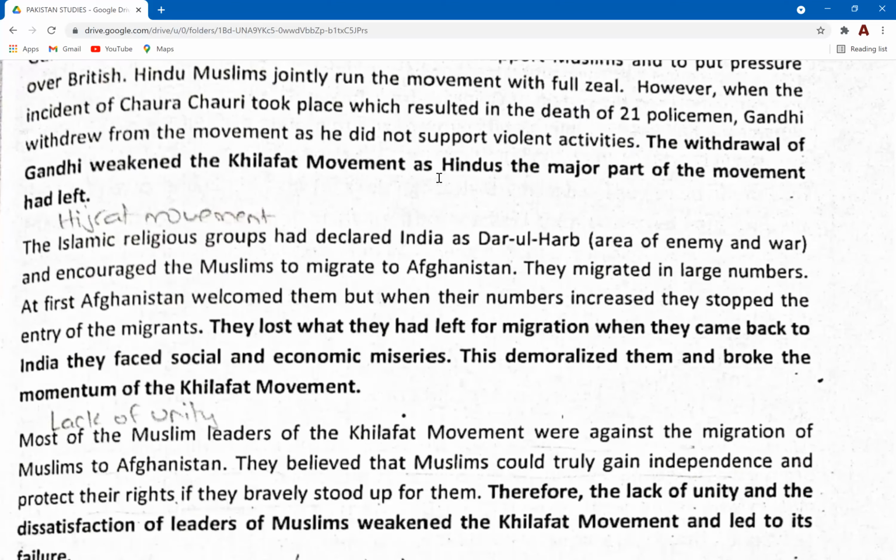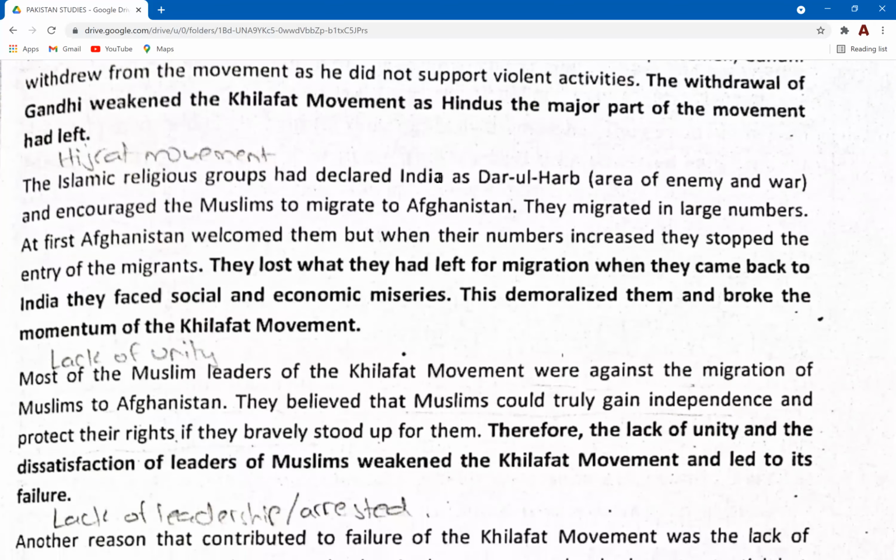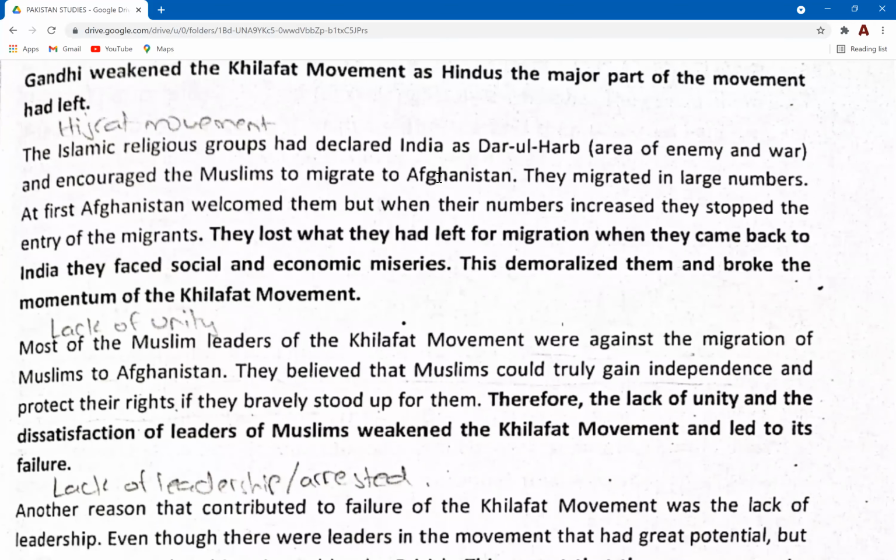The Hijrat movement was another reason for the failure of the Khilafat movement. The Hijrat movement, if you remember, was when Muslims migrated to Afghanistan, and the Afghan government didn't allow the Muslims to enter the territory. So what happened was, because the Muslims had left everything, their properties and their belongings, behind in India, and they migrated without anything, they had to come back, and they had to face a severe economic crisis because of that.